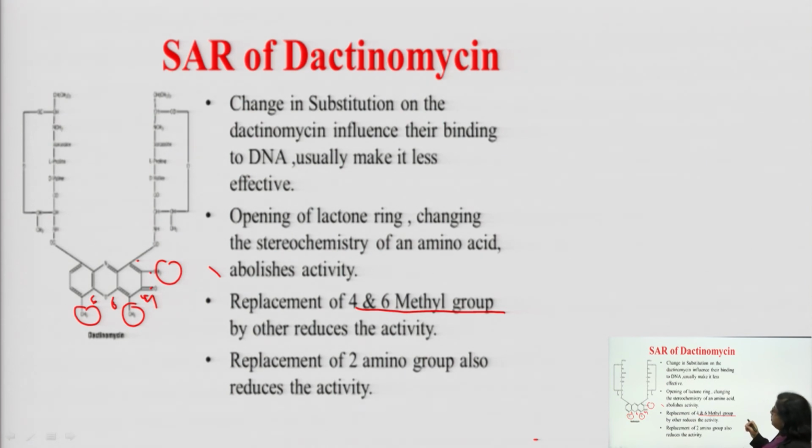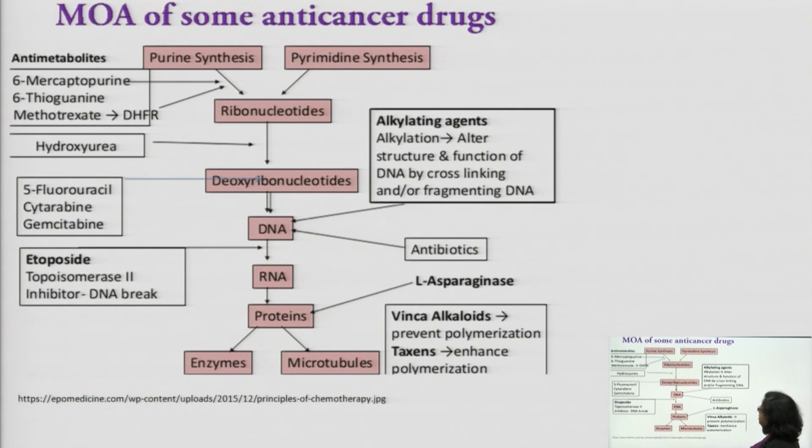So, we have discussed alkylation, antimetabolites and plant products and the SAR of antibiotics. So, now the mechanism of antibiotics. We will discuss the mechanism of antibiotics next.